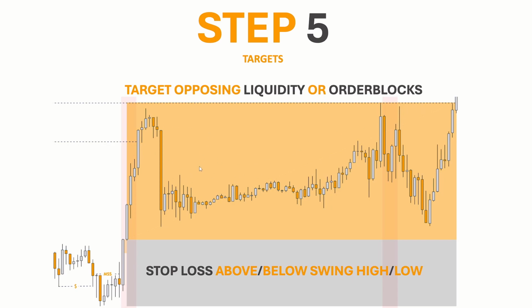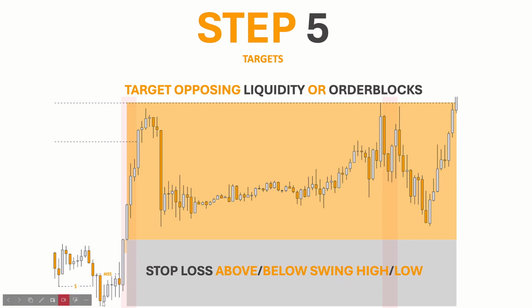Now, opposing liquidity could be anything like equal highs, relative highs, trendline liquidity, whatever type of opposing significant liquidity you see in the market, that could be your take profit. Now, guys, I do recommend you partial, as partialing greatly minimizes your risk and really helps you to secure profit, as sometimes the market may not move the full 40 pips, 50 pips, 60 pips, whatever your final take profit is. As for stop loss, above or below the swing high or low.